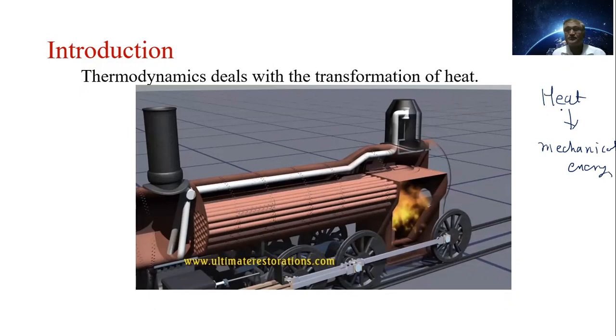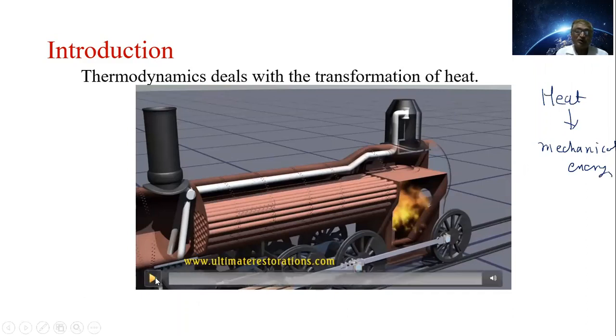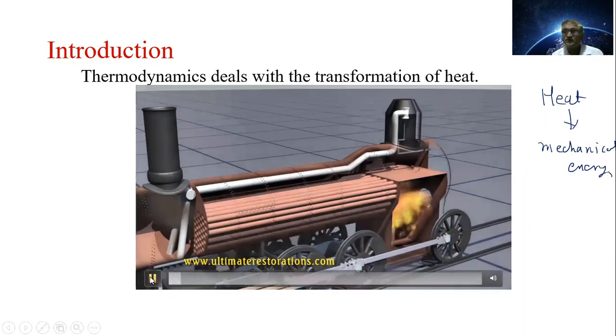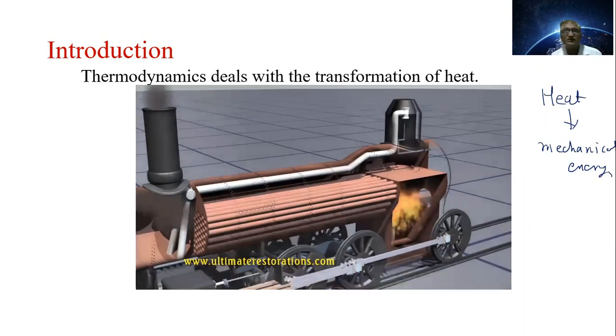Heatचं कन्व्हर्शन या ठिकाणी मेकॅनिकल एनर्जी मध्ये केलं जातं आणि म्हणून ही ट्रेन या ठिकाणी रन होते बघा. Let us see here how it can work. Observe this video here. The fire, that is heat, is produced there.